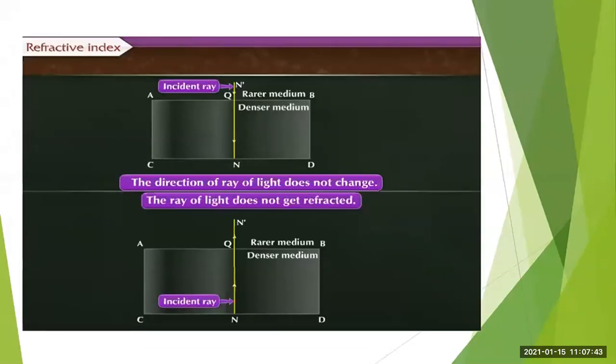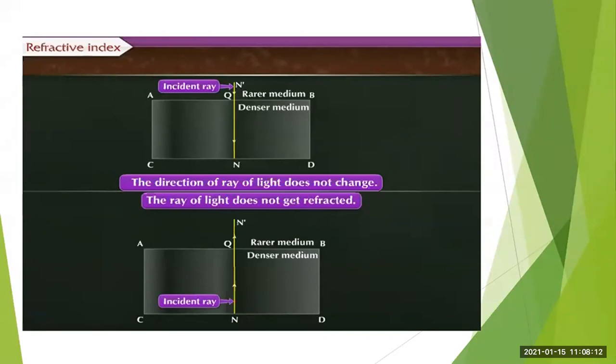Now just see these diagrams. What do you observe here? Up till now, we have seen how the incident ray was inclined on the glass slab. But here you will see that the incident ray passes normally through the glass slab.